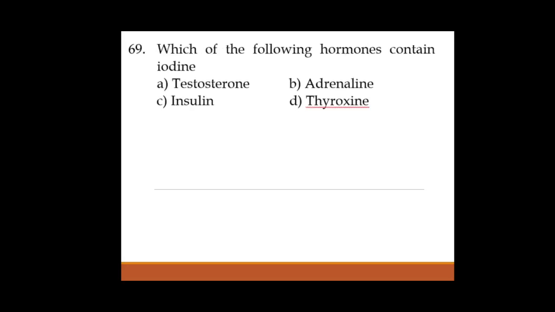Which of the following hormones contain iodine? That means iodine derivative hormone. As we know, it is a straightforward question. It is thyroxine. Lack of iodine in the food leads to goiter. It's a problem of thyroid gland. Okay, testosterone, male sex hormone, adrenaline, emergency hormone, insulin. It is a hormone produced by pancreas that maintains blood glucose level.